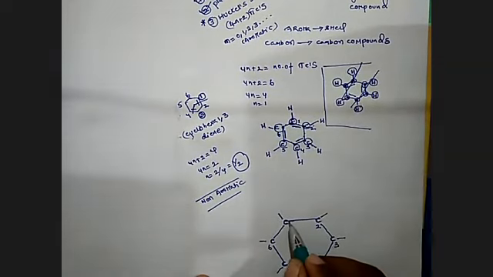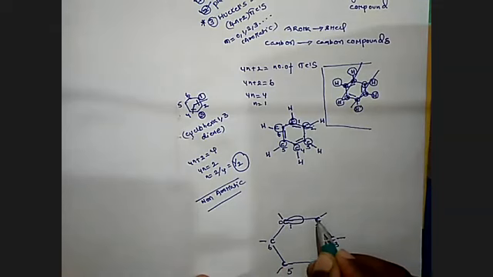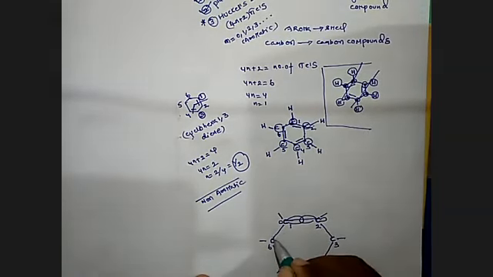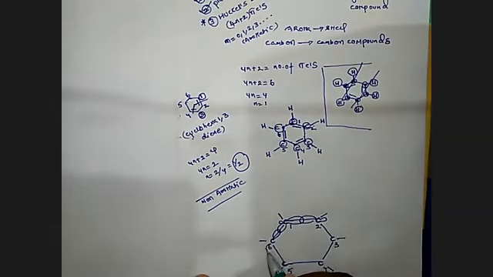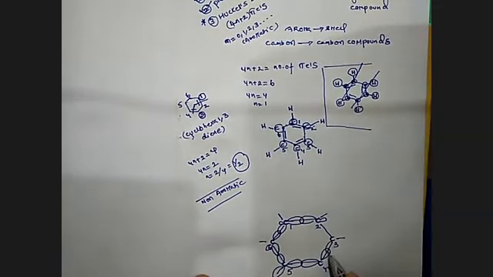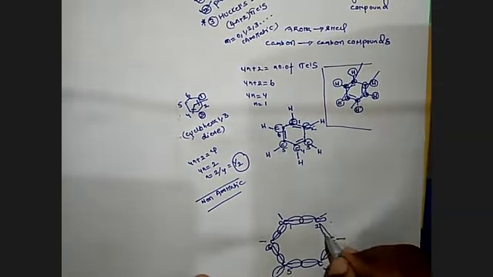Now, which type of bond is it? Sigma bond formation, by linear overlapping. Linear overlapping, we are taking as sigma bond formation. This is also sigma, by linear overlapping. And this is also sigma.